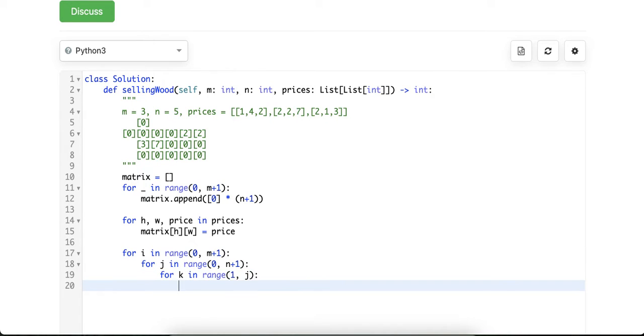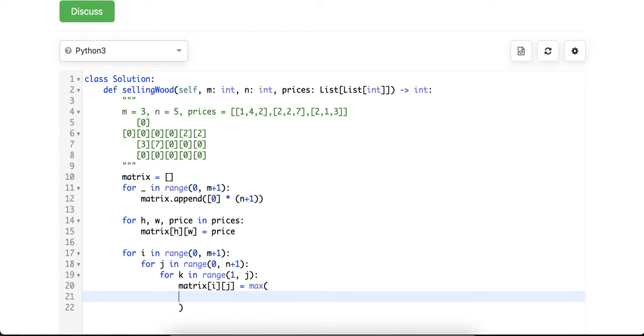And for each of these J subcomponents, the horizontal one, what we do is matrix IJ, we compare it, whether there is anything that can build bigger than what it was before.